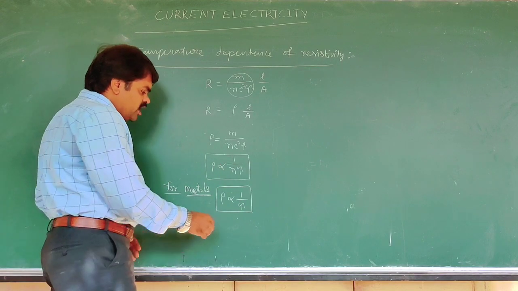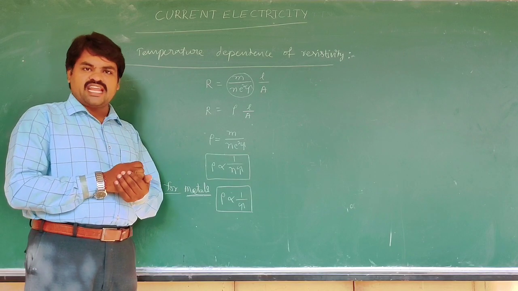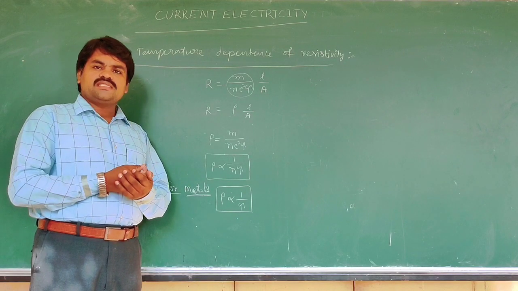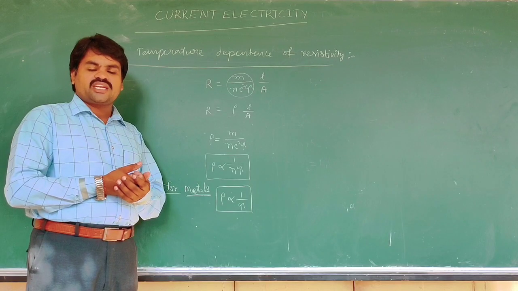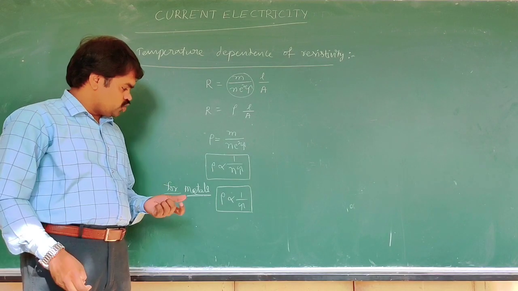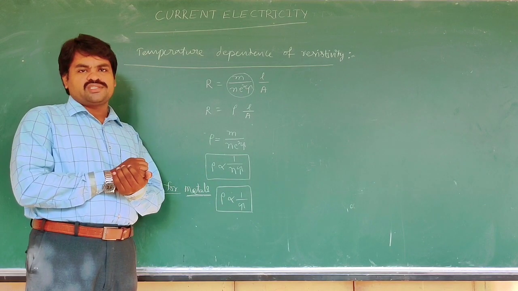Now, when the temperature of the conductor is raised, the atoms or ions of a metal conductor vibrate with greater amplitude about their mean positions.